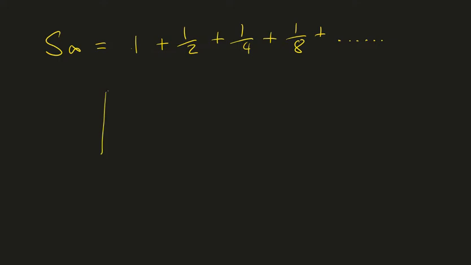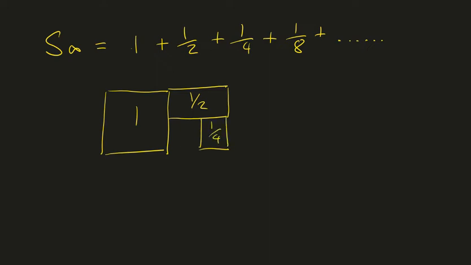So if I was to draw an area of a square, area 1, and added to that another area of a half, and then another area of a quarter, and then another area of an eighth, and then a 16th, and then a 1 over 32, and then add to that a 1 over 64, and so on and so on and so on. You can see that we are bounded by 2.